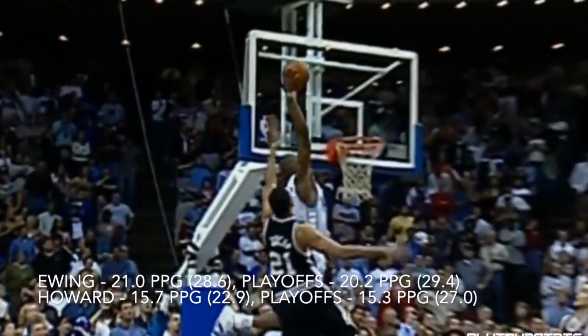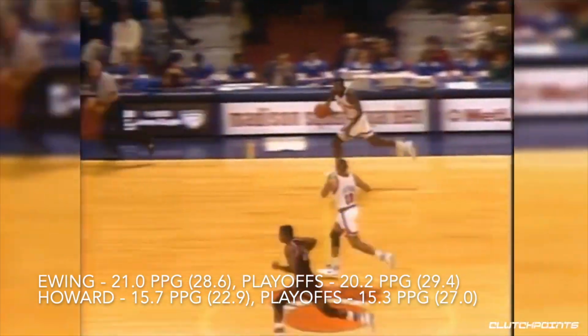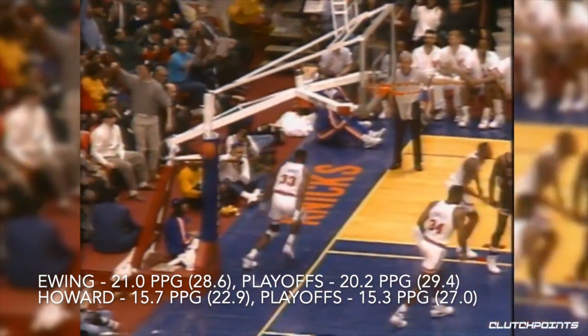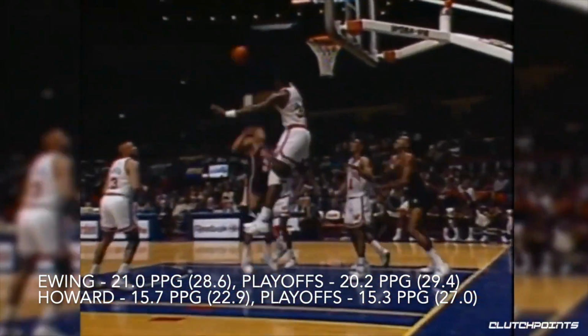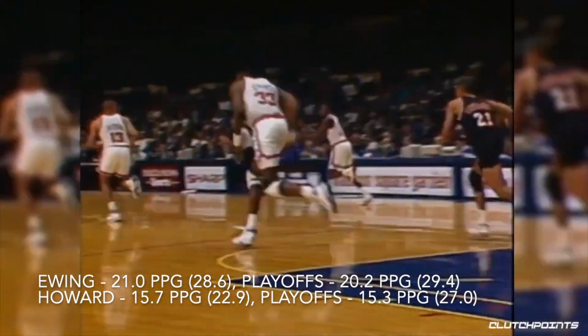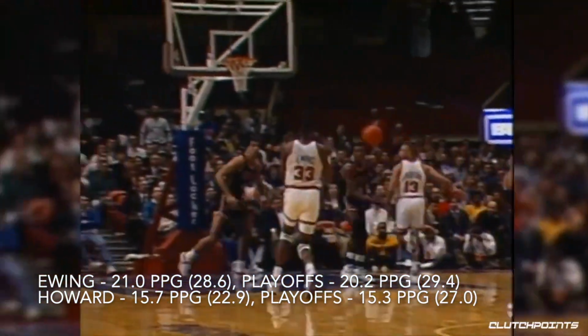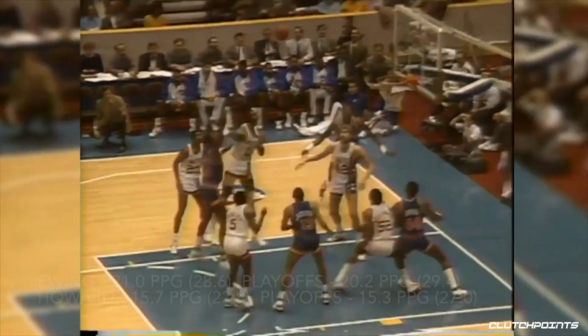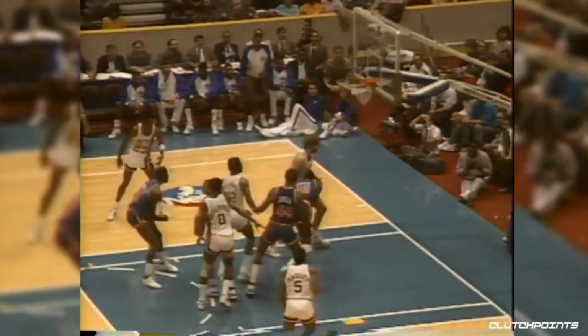Ewing, on the other hand, was one of the best scoring centers of his era, as he averaged 21 points per game for his career, peaking at 28.6 points per game in 1990, and 20.2 points per game in the playoffs, peaking at 29.4 points per game in 1990. Unlike Dwight, Ewing was a very skilled scorer with an array of offensive moves from the perimeter and the post, and could shoot the mid-range very well, shoot a hook from the post, or go in for a powerful dunk as needed. This category isn't very close and will easily go to Ewing.